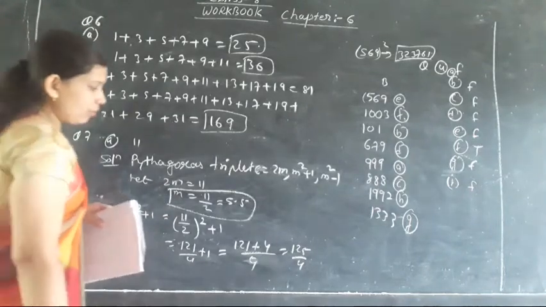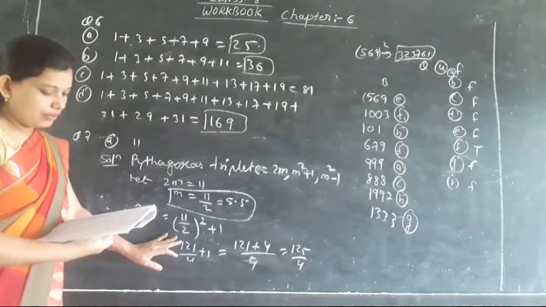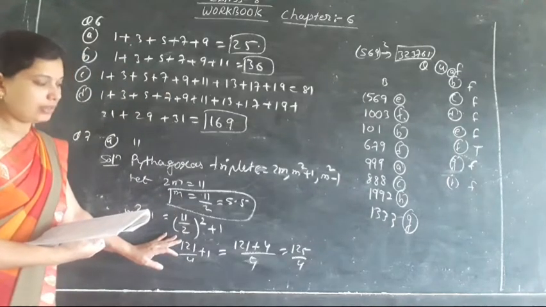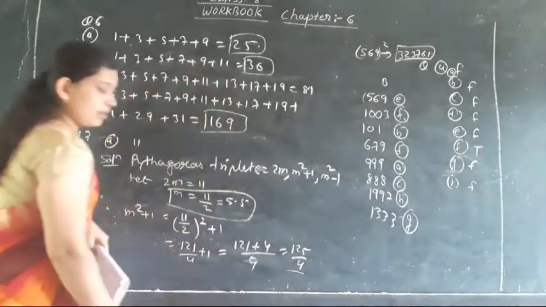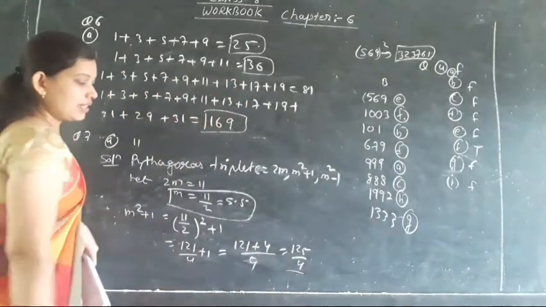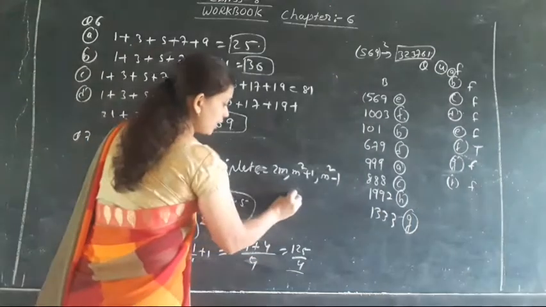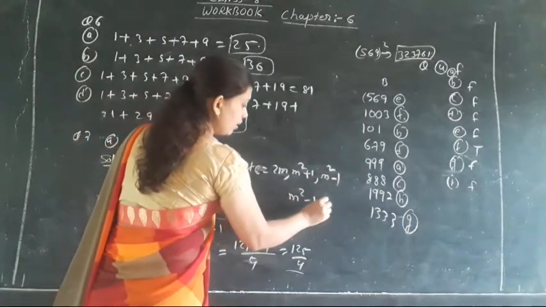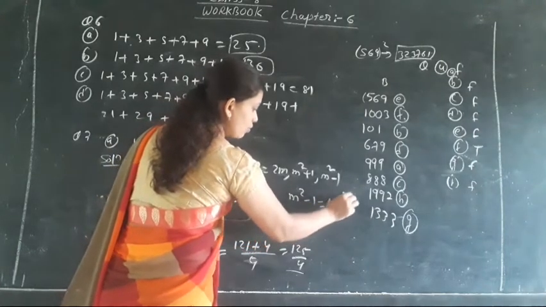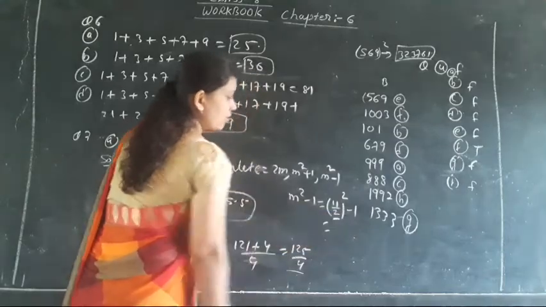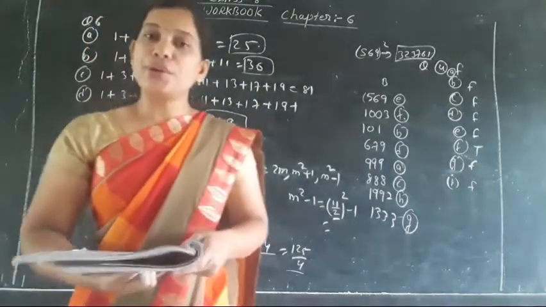So when we are going to divide that number, what will be the answer when 121 will be subtracted? Here the answer will be 121 upon 4. Then divide it, you will get the answer in decimal form. In the same way for the second member, m square minus 1. So m square value we are having 11 upon 2 the whole square minus 1. Solving this equation, again you will get the member. So in this way you have to solve the Pythagorean triplets.